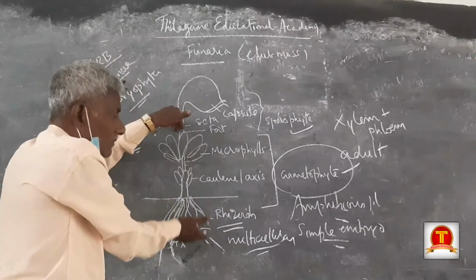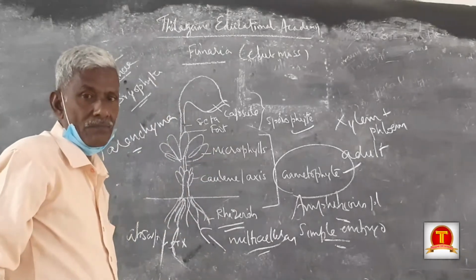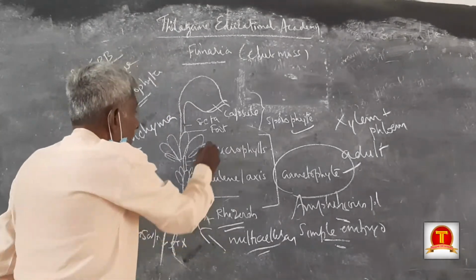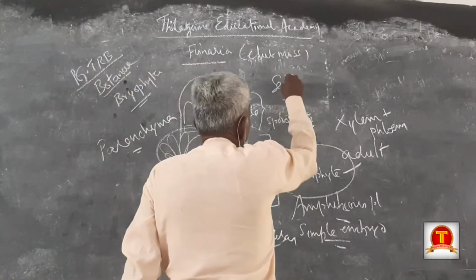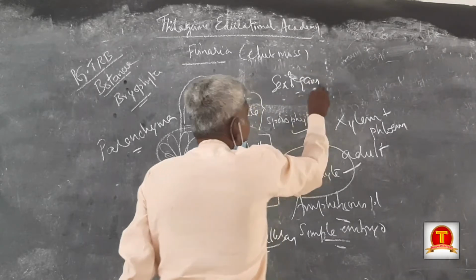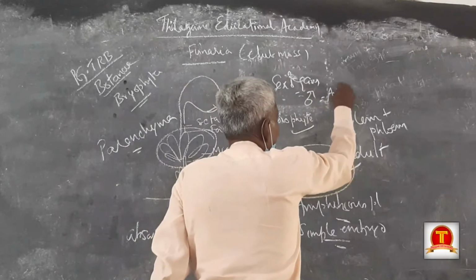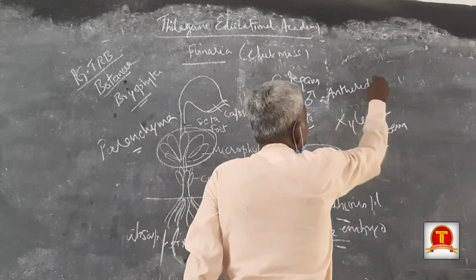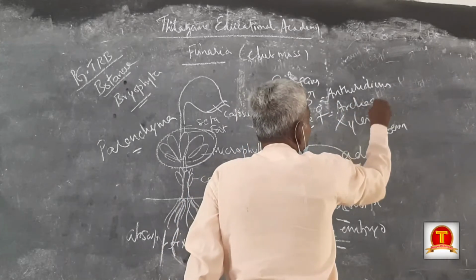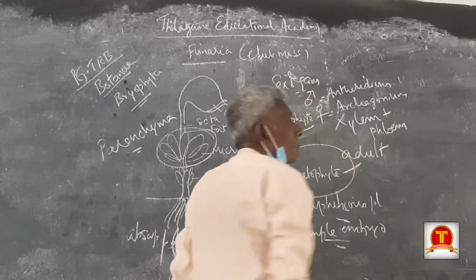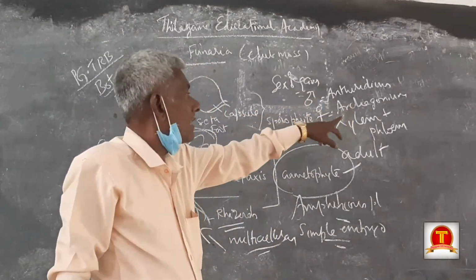The gametophyte body is made up of three parts. Microphylls perform photosynthesis, and these microphylls also contain sex organs. The male organ is antheridium. The female sex organ is archegonium. Antheridium produces the male gamete.